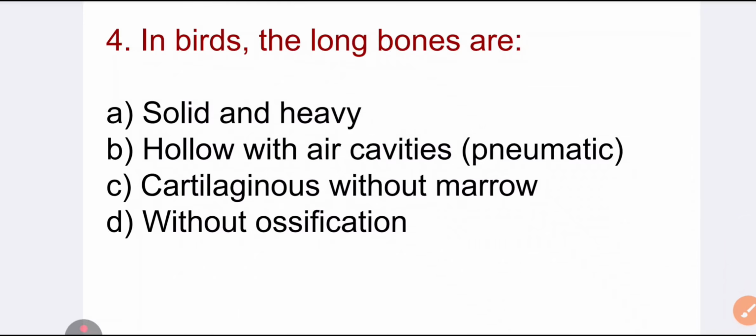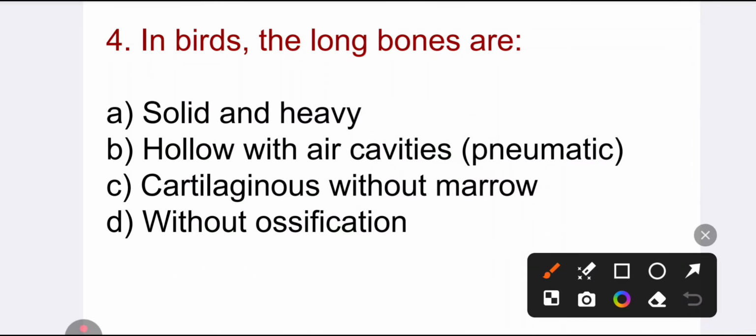In birds, the long bones are hollow with air cavities, or pneumatic, that reduce weight, aiding flight.